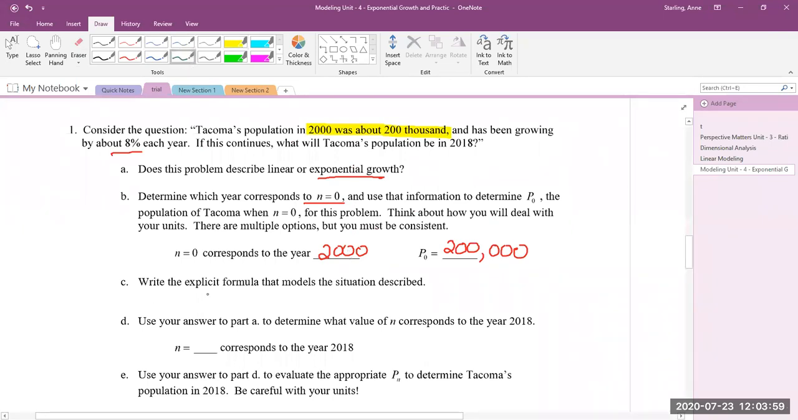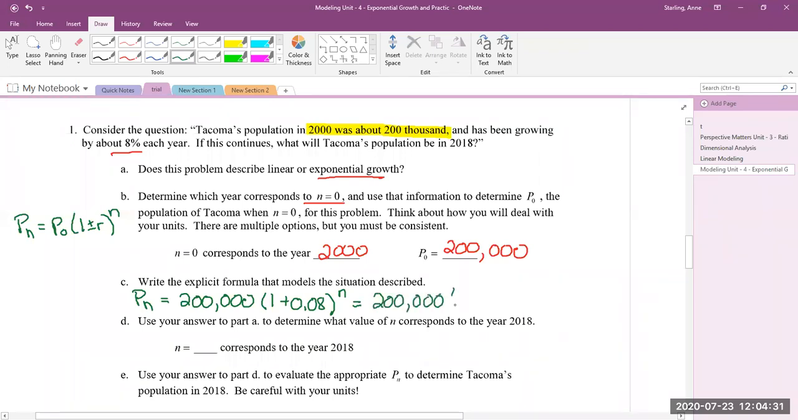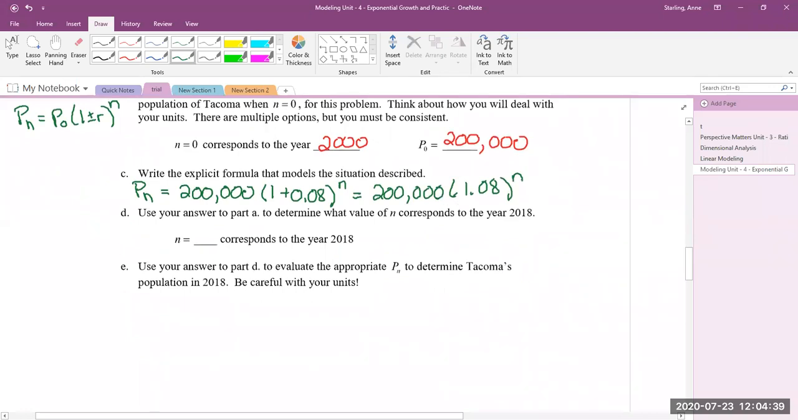So then continuing, we want the explicit formula. The explicit formula is P0, 1 plus or minus r, depending what it's doing, to the n. We're growing, so P_n at any time is equal to the initial value, which is the 200,000 people, 1 plus the 8% to the n power. So to find any year's population based on this growth model, you would do 200,000 times 1.08 to the n. And I'm okay if you leave it either way. You just have to look at what the question's asking.